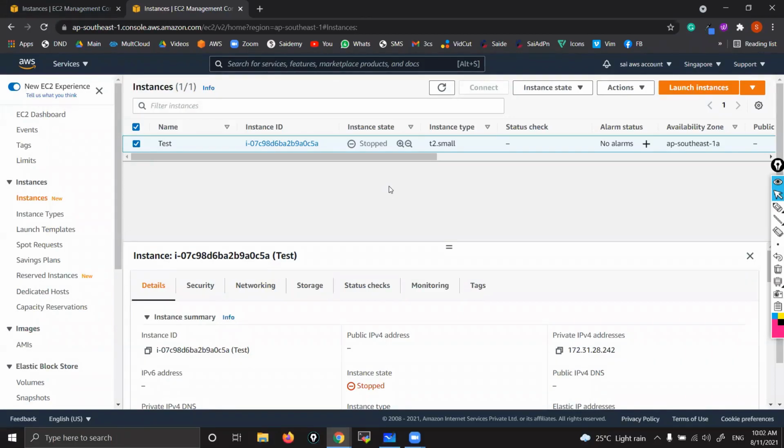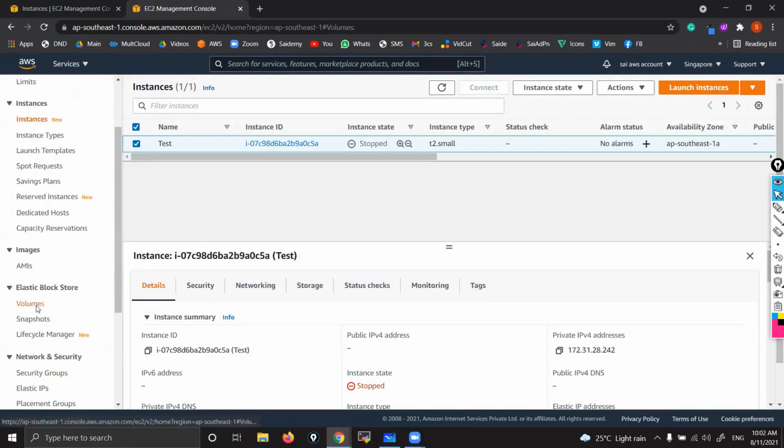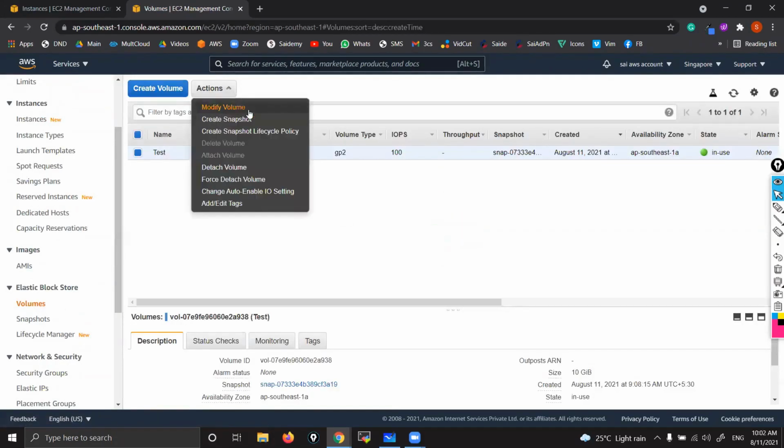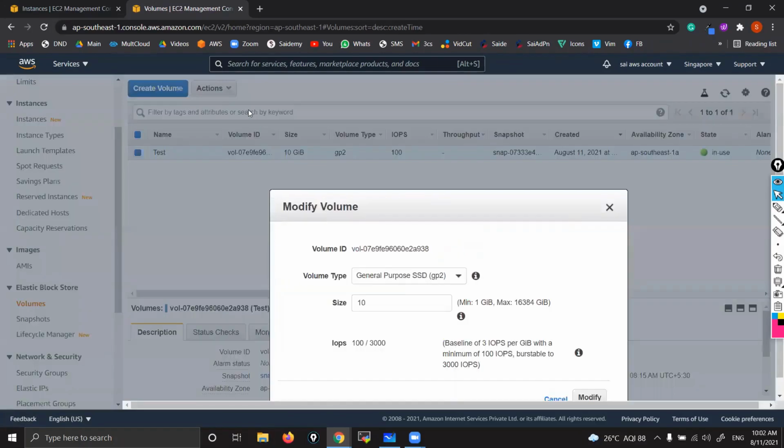Okay. So can you show that volume increasing in 1 second? Volume increasing. Just here, go to volumes. Here, actions. Select the volume actions, then Modify volume. Okay. Here you can increase.